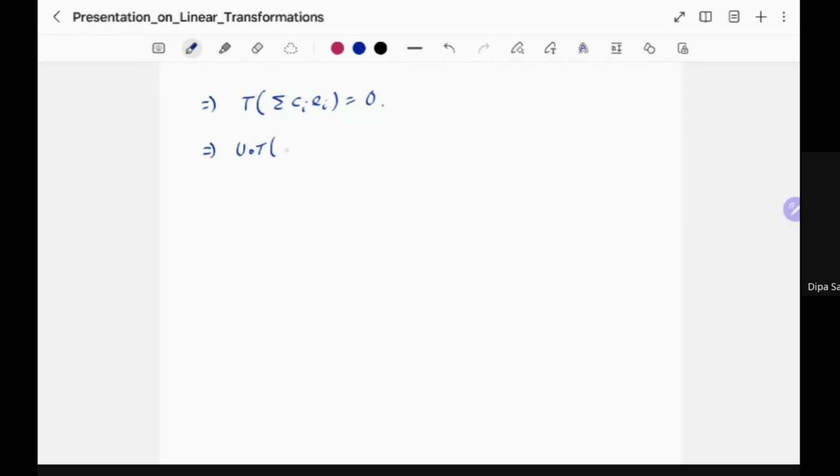U compose T of the summation Ci Ei is equal to U of 0, but this is a linear transformation, which means this is 0. What that implies is that the summation of Ci Ei is in the kernel of U compose T.